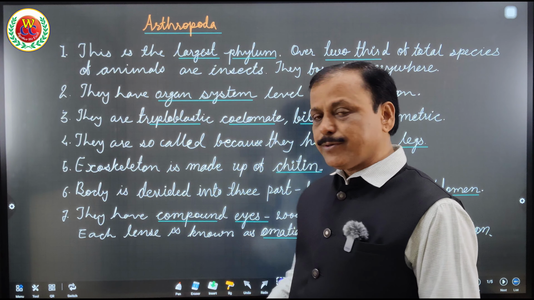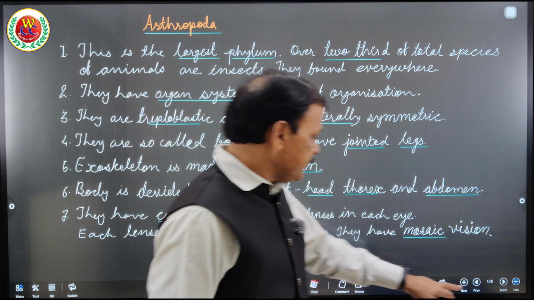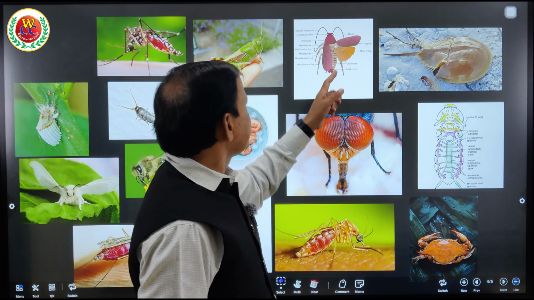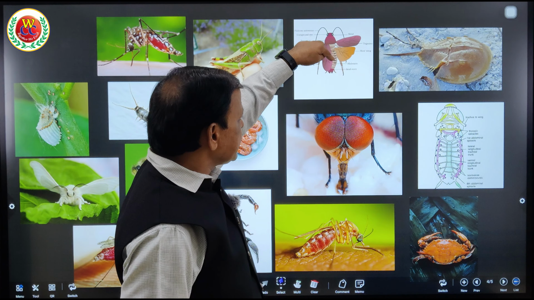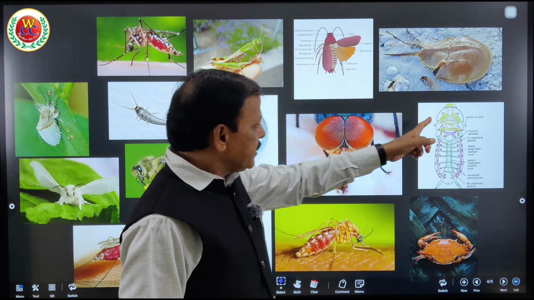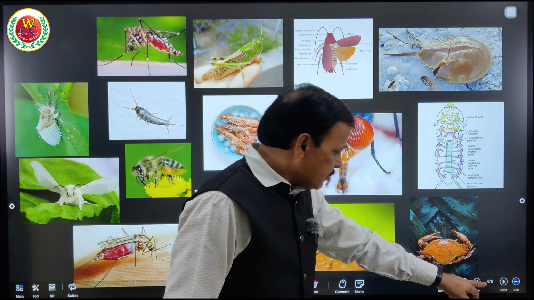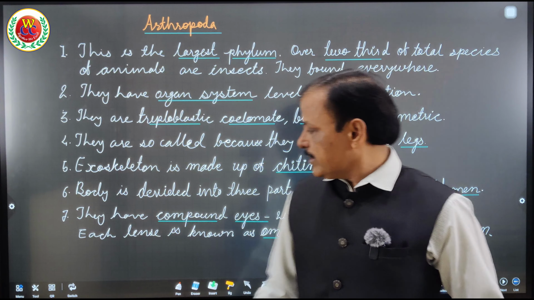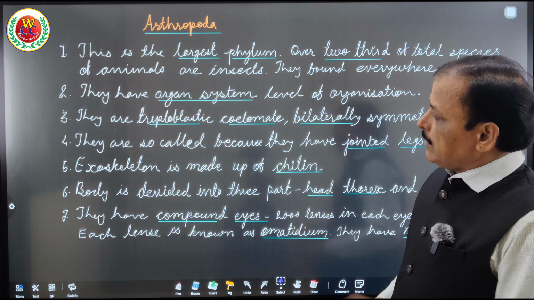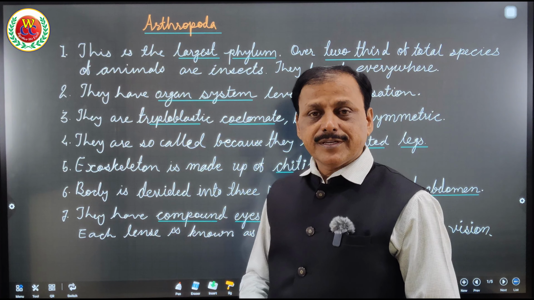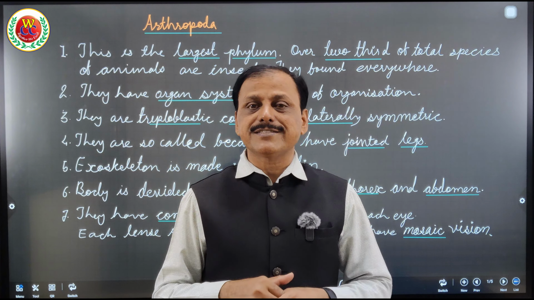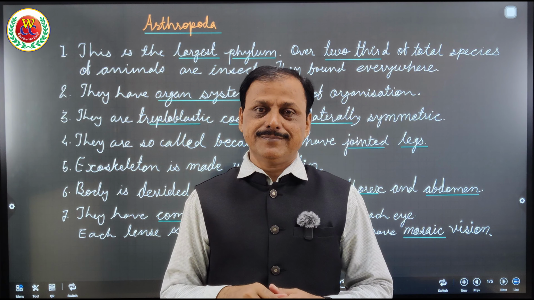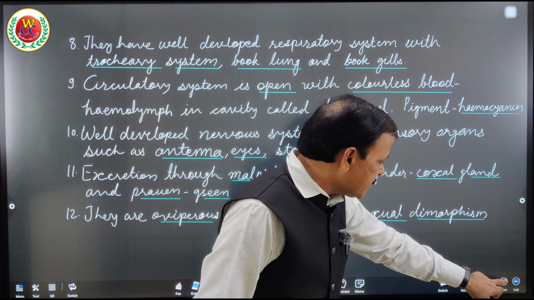Next point, the body is divided into head, thorax and abdomen. Here you can see this is the head, this is the thorax, and the rest of the part is the abdomen. So an insect's body is divided into head, thorax and abdomen. The next point to consider is that they have compound eyes. What does it mean? They have thousands of lenses in each eye. We have only one lens, therefore our eye is simple, but they have thousands of lenses in each eye.